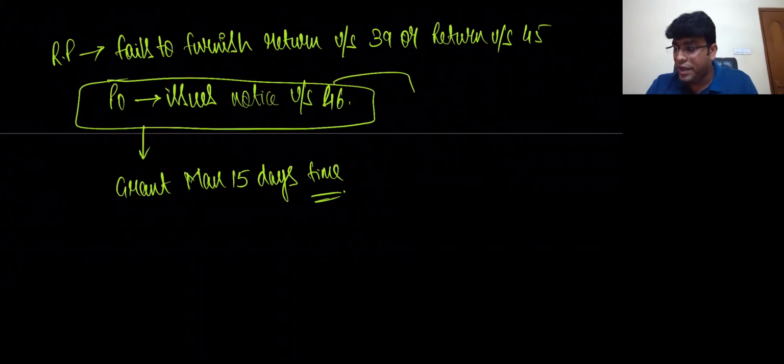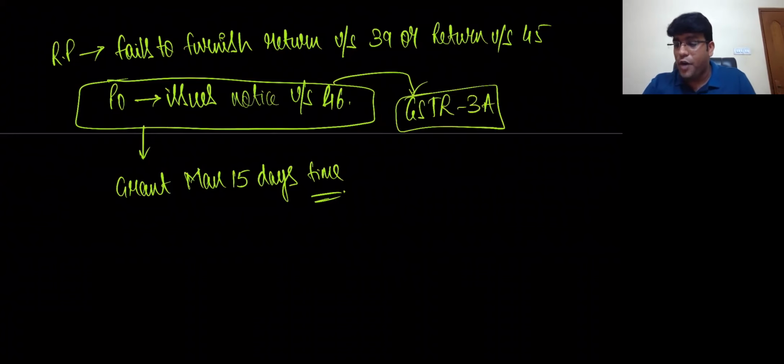In fact, practically, we have got one form called GSTR 3A. In that form, proper officer issues notice telling that, my dear friend, kindly please file the return, and will grant maximum 15 days time to file the return. Now, why did I tell all this?